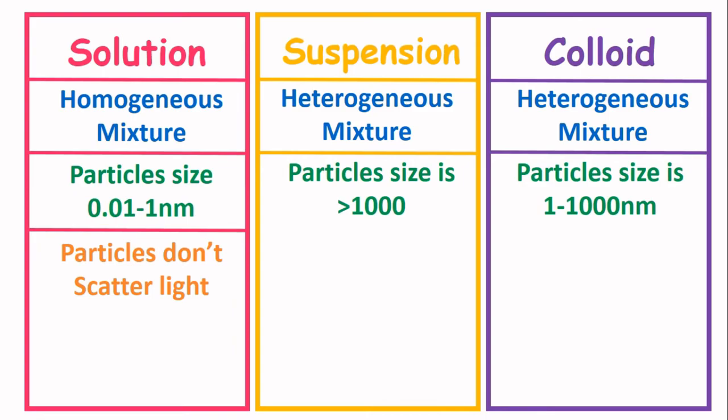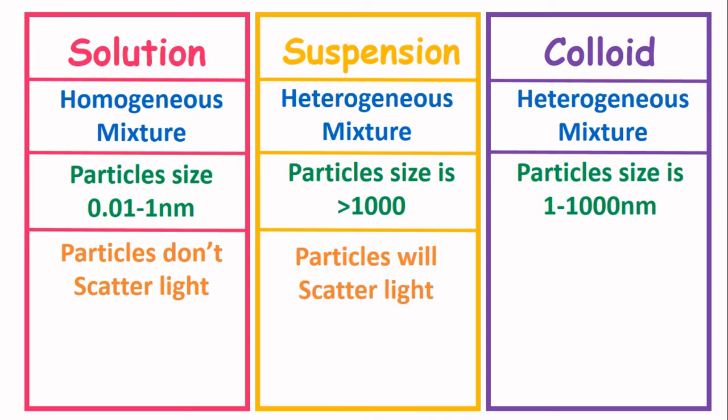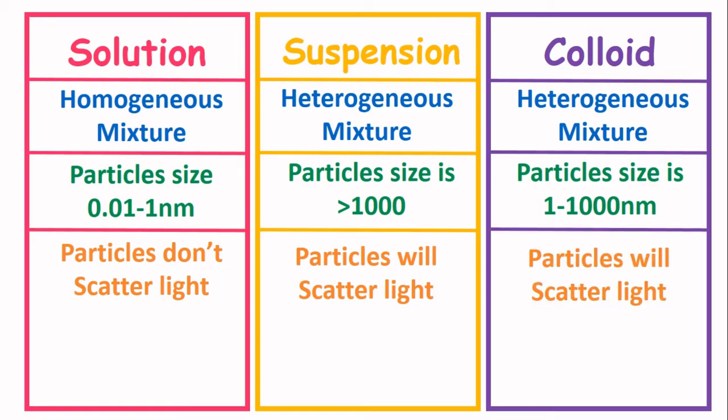Then the third property is whether the particles scatter light. I already told you that a solution will not scatter the light when we pass light through it. A suspension will scatter the light when we pass light through it. Similarly, a colloid also scatters the light when we pass light through it.